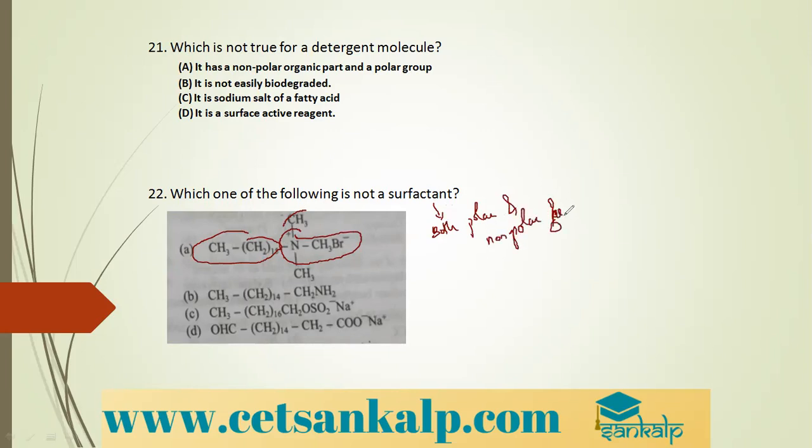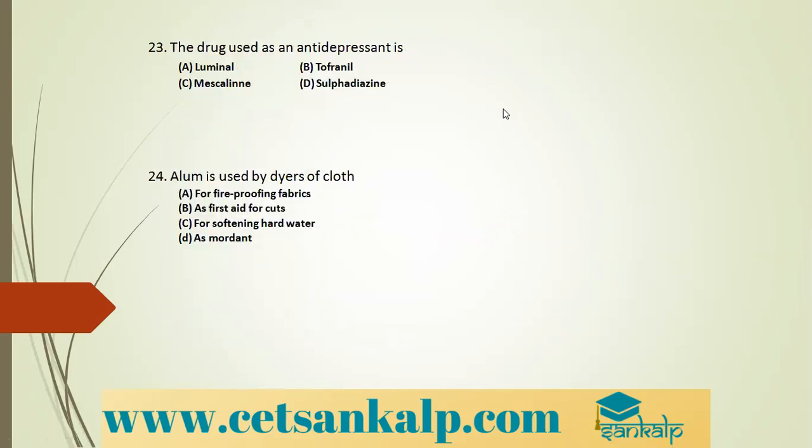Or you can say polar and non-polar group. So it is having polar and non-polar group. Here NH2 is having a lone pair, it can donate its lone pair. So it is having a non-polar part, but it is not having a polar part. Yes, here there is a polar part and there is a non-polar part. So option B is the correct option. It is not a surfactant because it is not having both polar and non-polar parts.